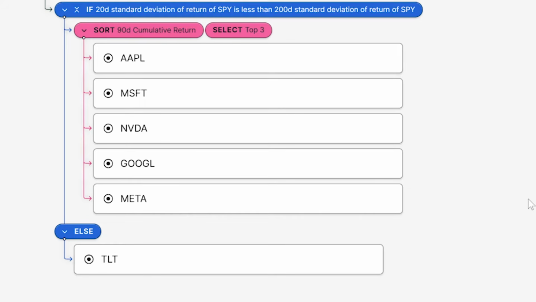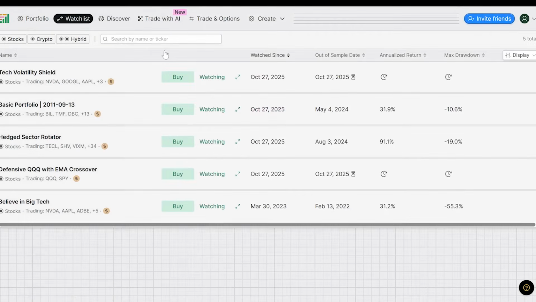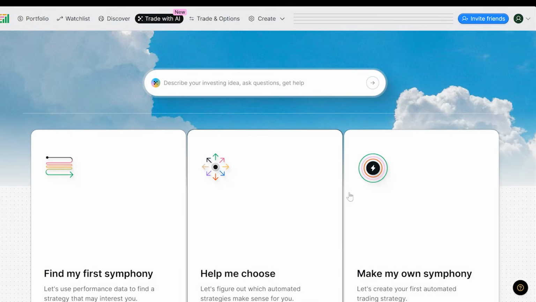Again, I don't love the drag and drop editor, but when you're starting out with something like this, it's pretty easy to make changes. It's worth noting that while I use the AI's ideas and prompts to create that strategy, you can also create your own strategy just by talking about what you want.